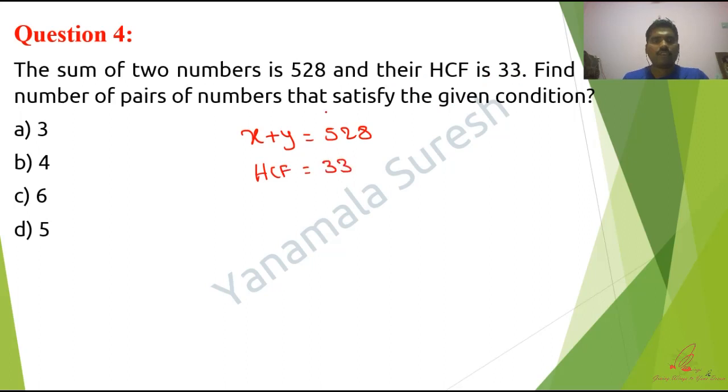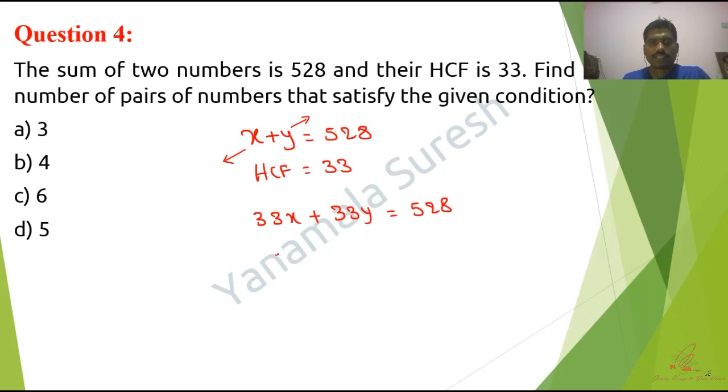Find the number of pairs of numbers that satisfy the given condition. So HCF is 33, which means definitely x is a multiple of 33 as well as y is also a multiple of 33. I mean to say that we can write it as 33x plus 33y should be equal to 528. Since it is a multiple of 33, definitely we can write it like this.